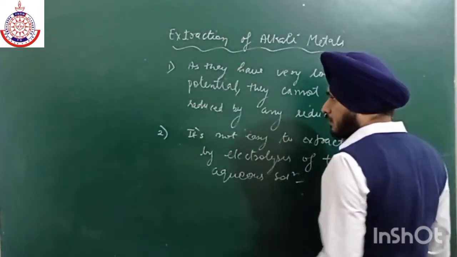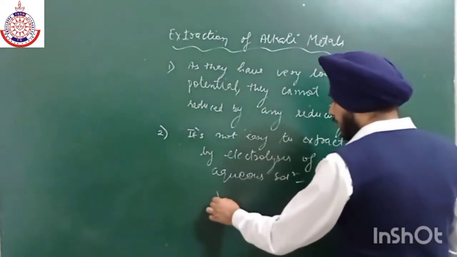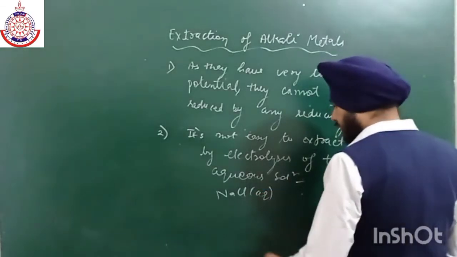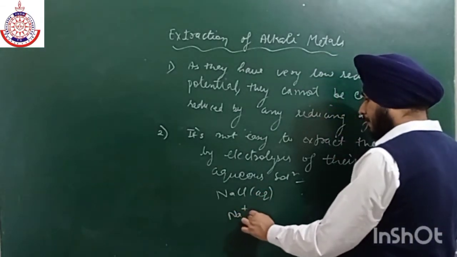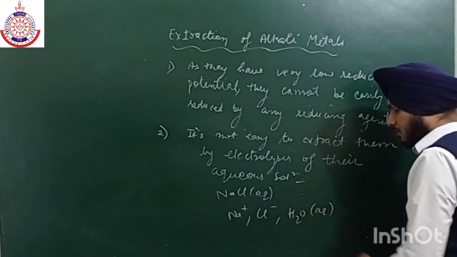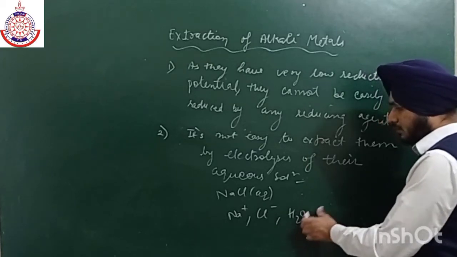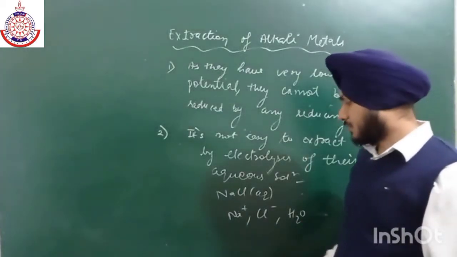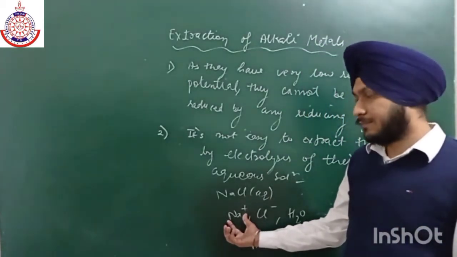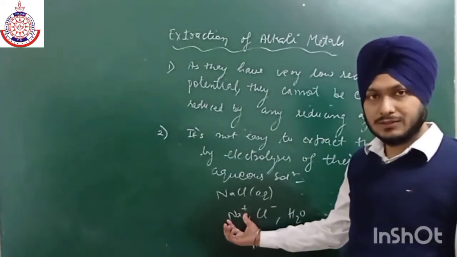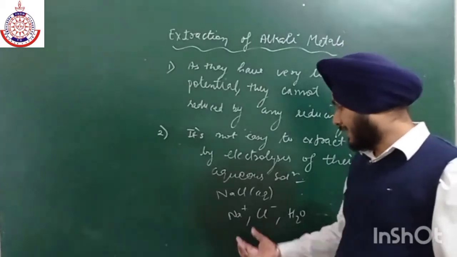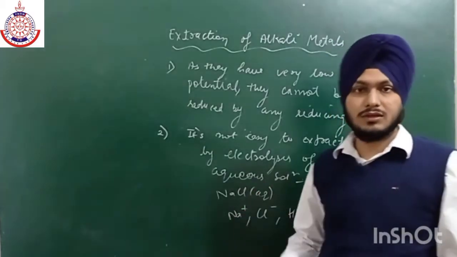For example, if we have NaCl in aqueous form, we have Na positive ions, Cl negative ions, and water is also there. So in order to extract, this Na positive will get reduced at the cathode, because it is positively charged and the cathode is negatively charged.